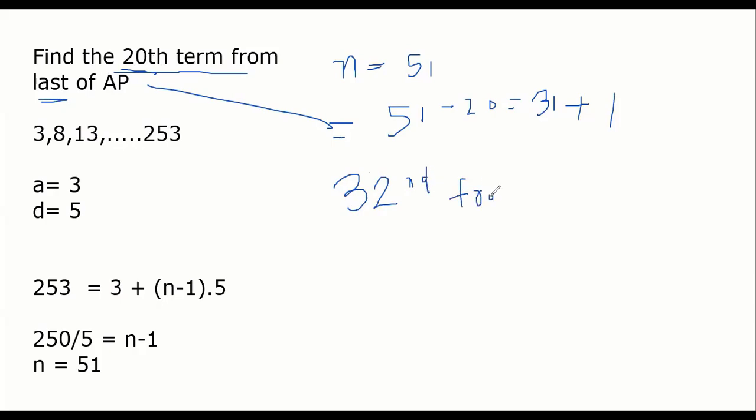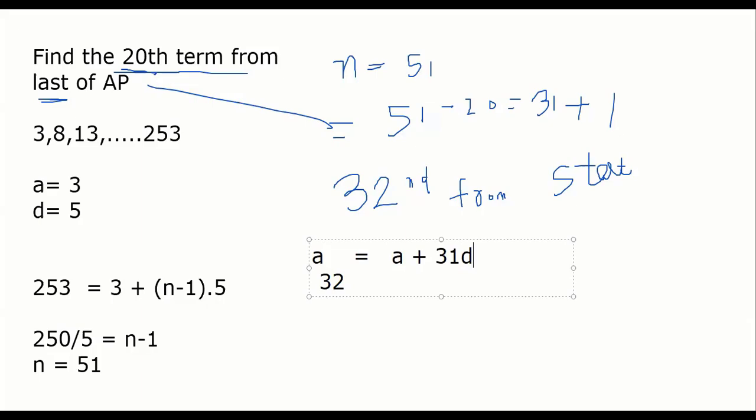We have to find the 32nd term from the start. This is the concept I told you. You can use this. So how will we find the 32nd term from start? A32 will be A plus 31D.